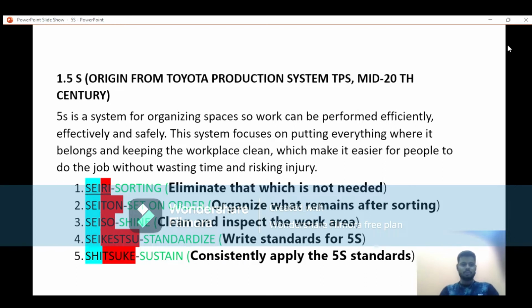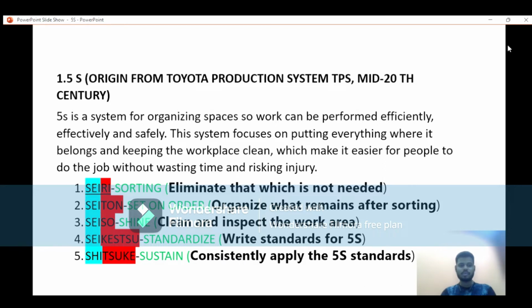As you know, everybody, 5S originates from the Toyota Production System, which is linked to Japan and the manufacturing sector in the mid 20th century.